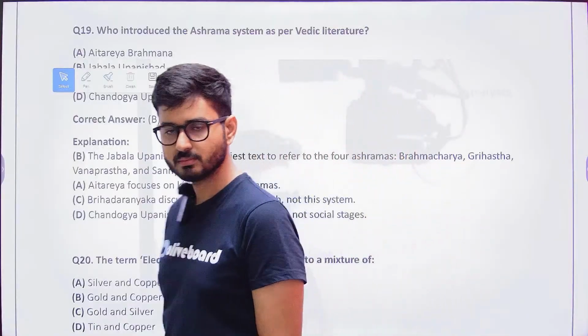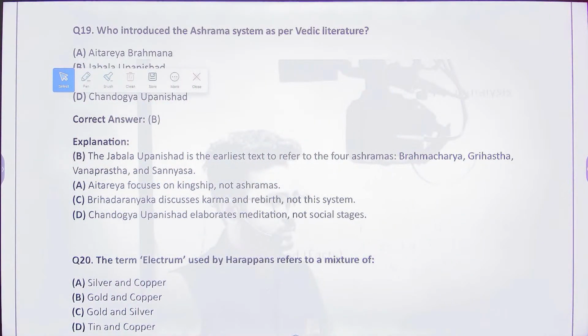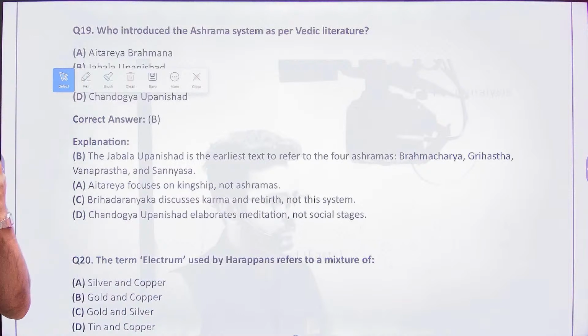The examination might ask you this particular question, that electrum is the mixture of which particular metals? Is it silver or copper? Is it gold or copper? Is it gold or silver, or is it tin and copper?